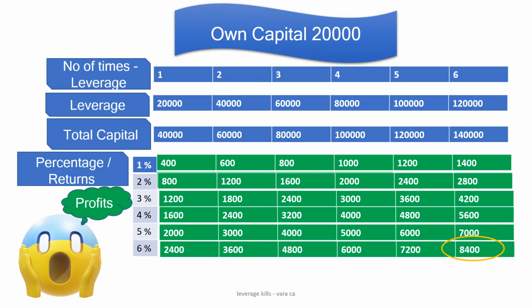I have given a 6 into 6 table, that is 6 times leverage and up to 6% return calculations. You can expand on this idea with more number of times of leverage and percentage of returns. It is obvious that your return would be more when you choose to use leverage than just your own capital. Profits are high, hence these scenarios are very exciting, but that is only one side of the story.